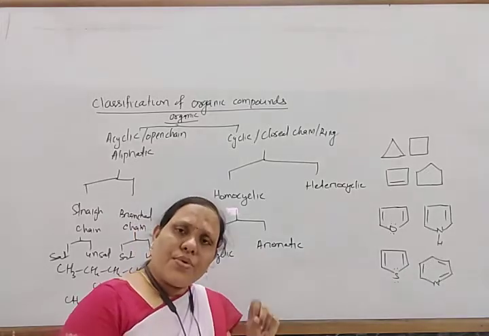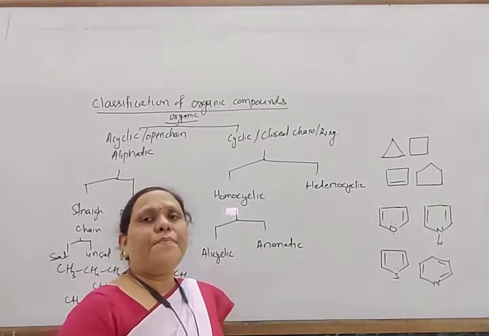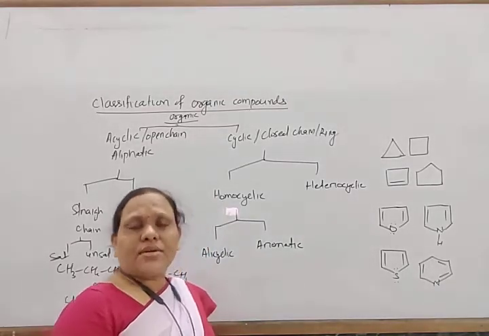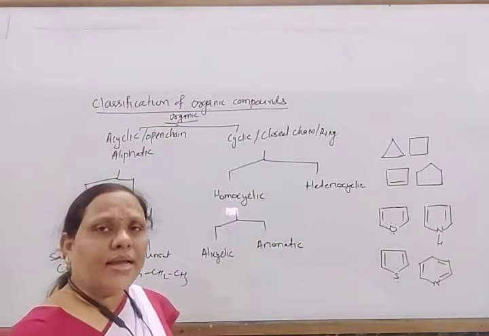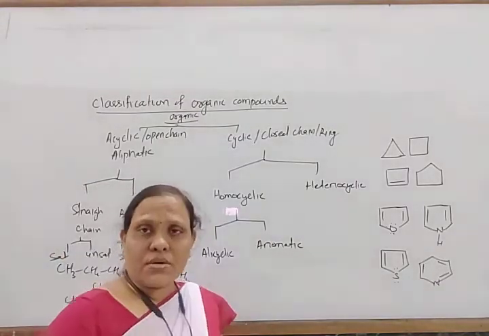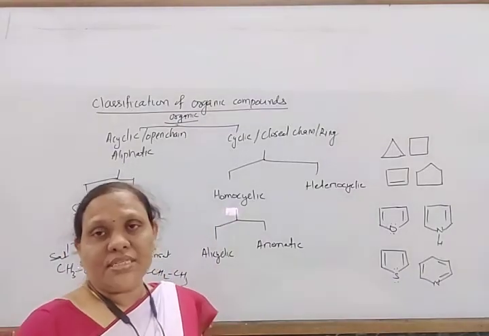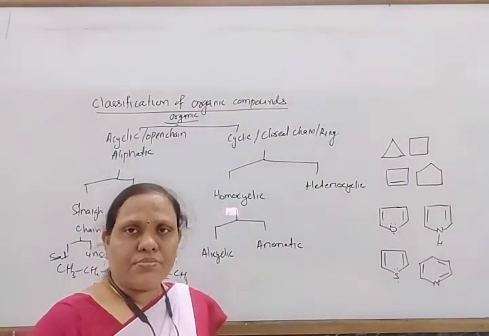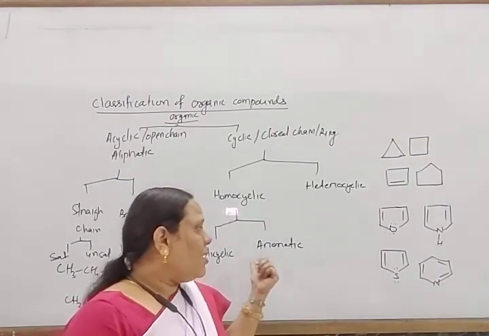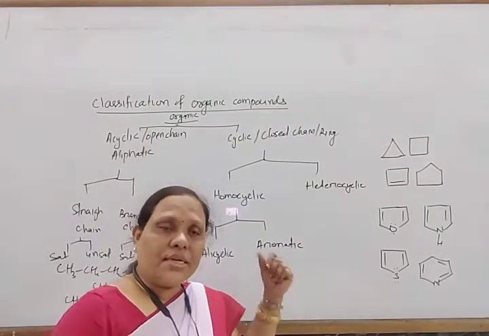Generally they contain 4n plus 2 pi electrons, and they show the characteristics of aromaticity. We will discuss these aromatic compounds later.